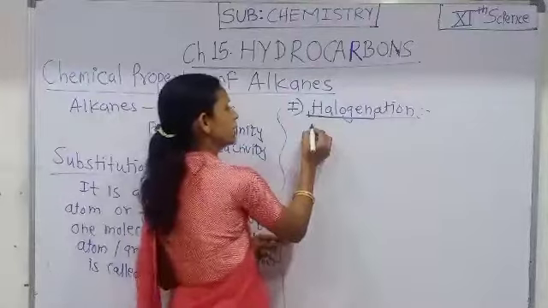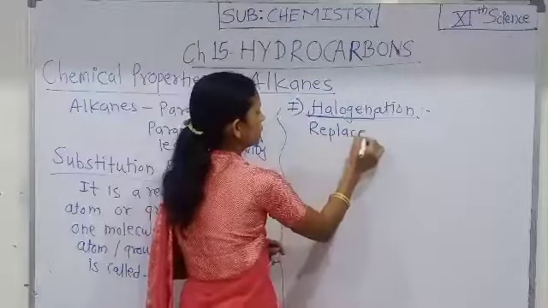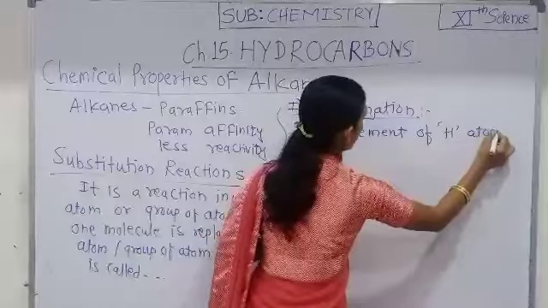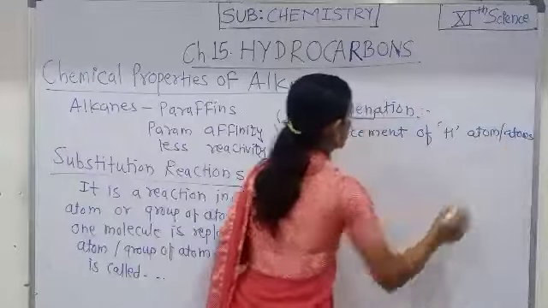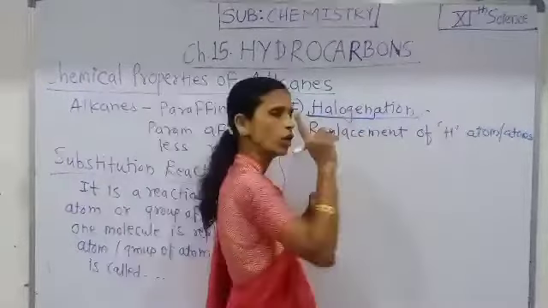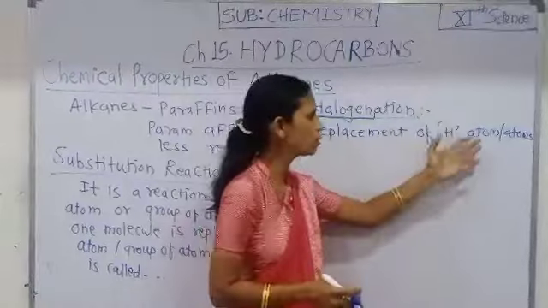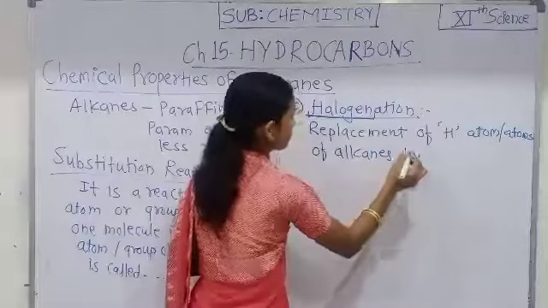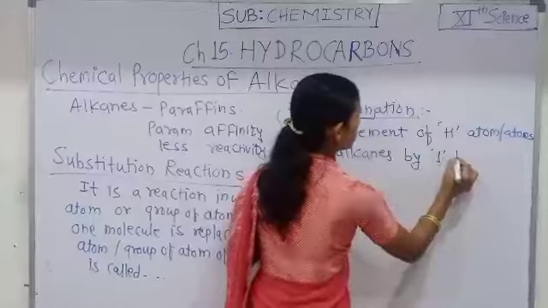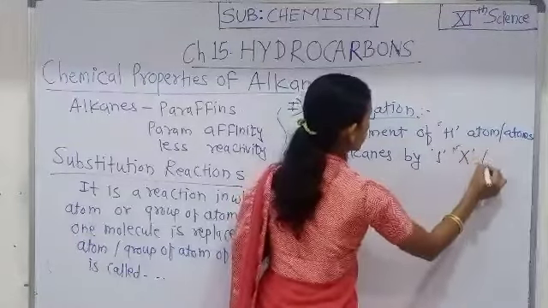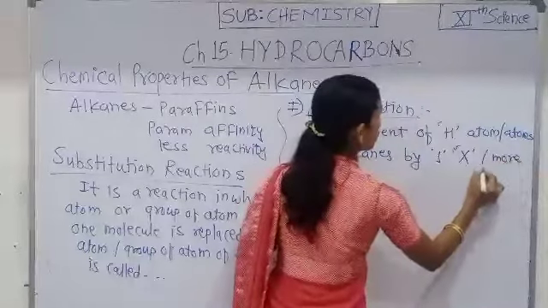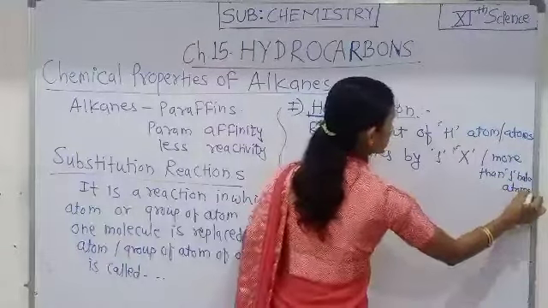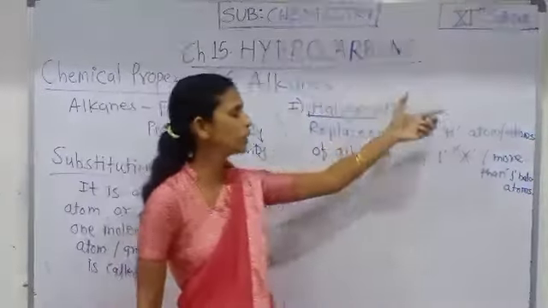Halogenation means the replacement or substitution of one hydrogen atom or more than one hydrogen atoms of alkanes by one halogen atom or more than one halogen atoms. That process is called the halogenation process.